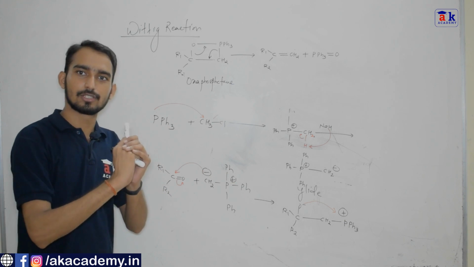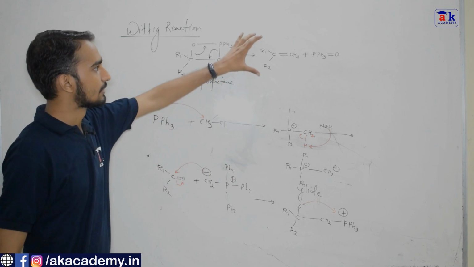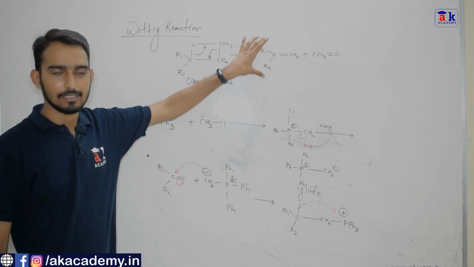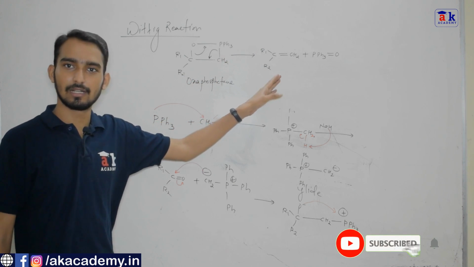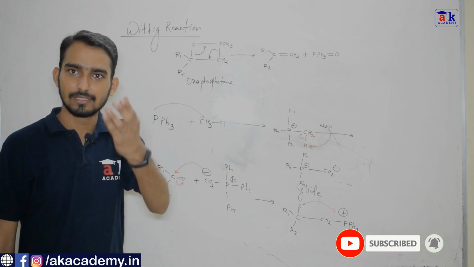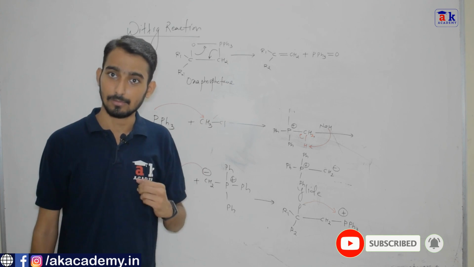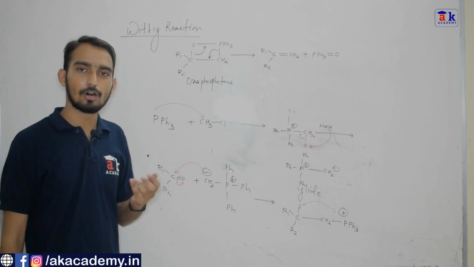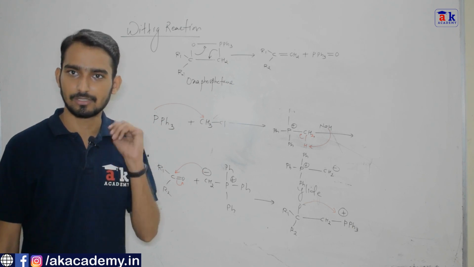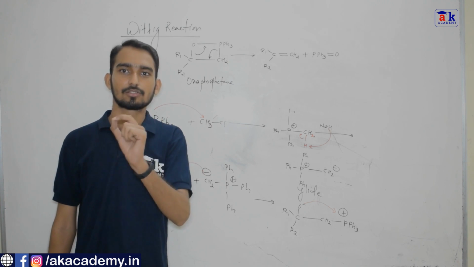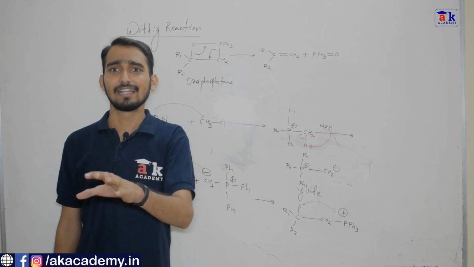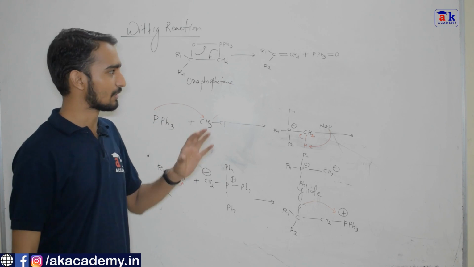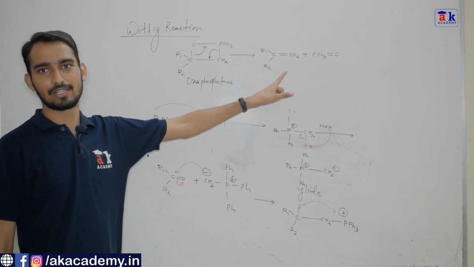Now there is a big question about the stereochemistry of this alkene. In our case, it is a terminal alkene, so there is no question of whether a cis alkene or trans alkene is formed. But if a non-terminal alkene is formed, then there is a question of whether cis or trans, whether E or Z alkene is going to form. So this is a big question of stereoselectivity in the Wittig reaction.